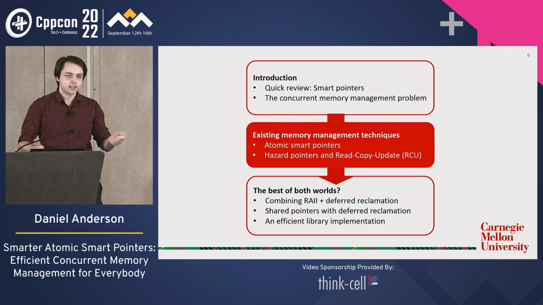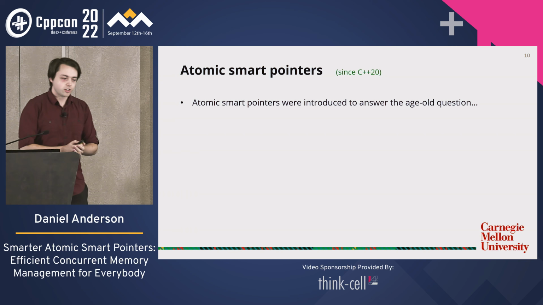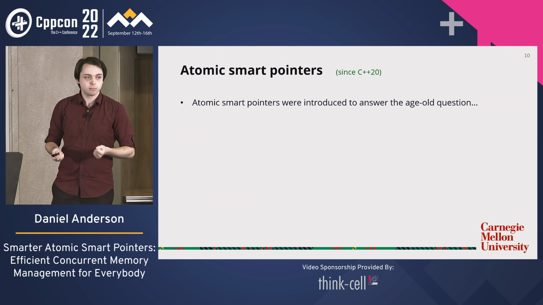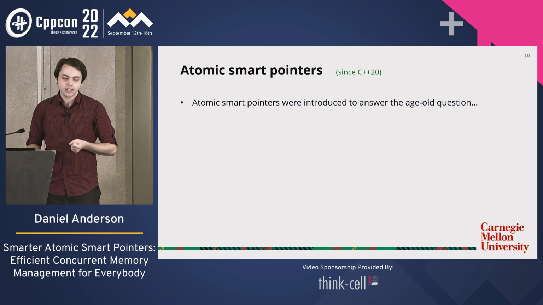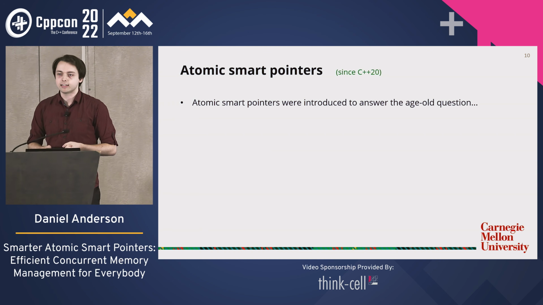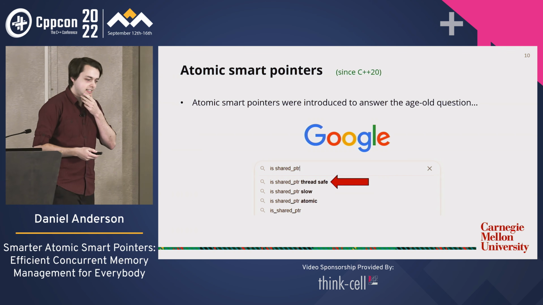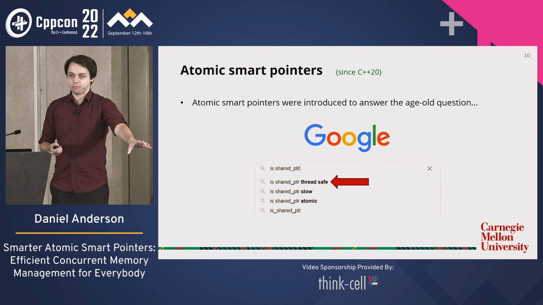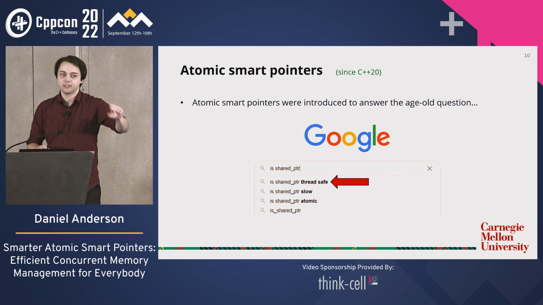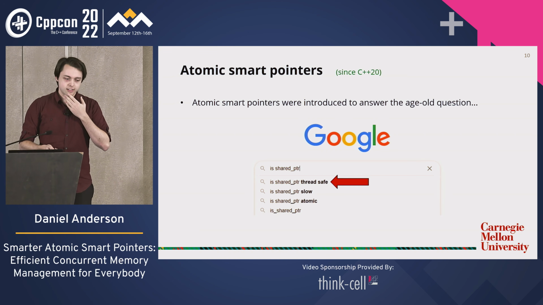Okay, so let's continue our journey and let's have a look at these existing memory management techniques. So the first one is atomic smart pointers, added to the standard recently in C++20 after making it through the concurrency TS. Now, what were these invented for? Well, they were invented to answer the age-old question: is shared pointer thread safe? These are actual Google autocomplete suggestions. I didn't Photoshop this. This is actually what came up when I Googled it. Well, let's see. Is it thread safe? I don't know. Let's find out.